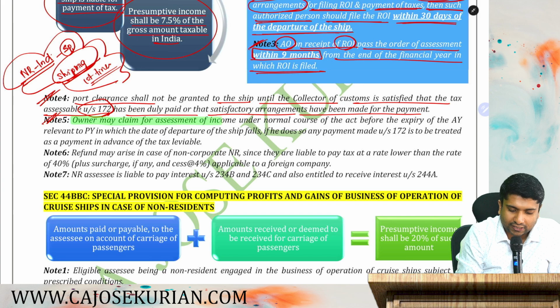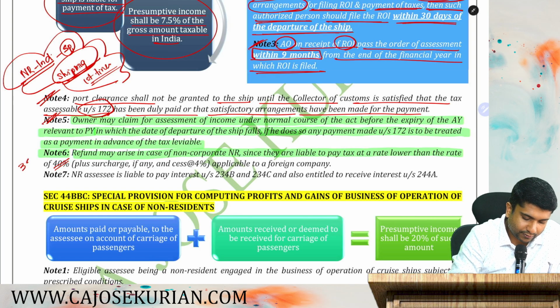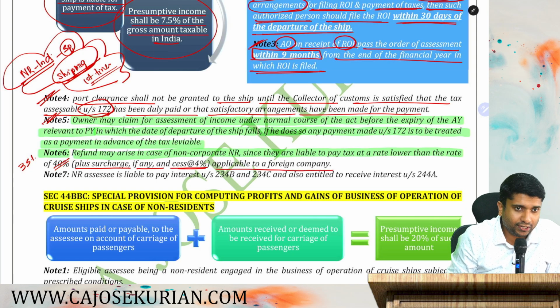Owner may claim for the assessment of income under the normal course of the Act before expiry of the AY relevant to the PY in which the date of departure of the ship falls. If it does so, any payment made under 172 is to be treated as a payment in advance of the tax liable. Note number 6: refund may arise in the case of a non-corporate non-resident since they are liable to pay tax at a lower rate than the rate of 35% plus surcharge if any and cess, that 40% applicable to a foreign company.